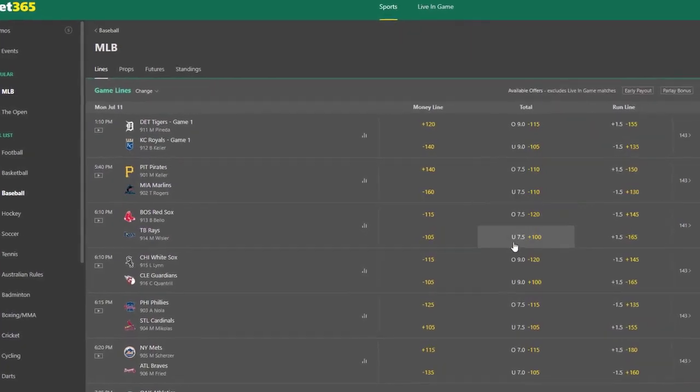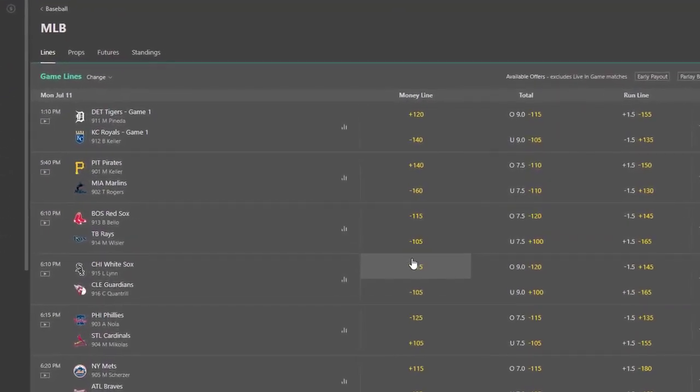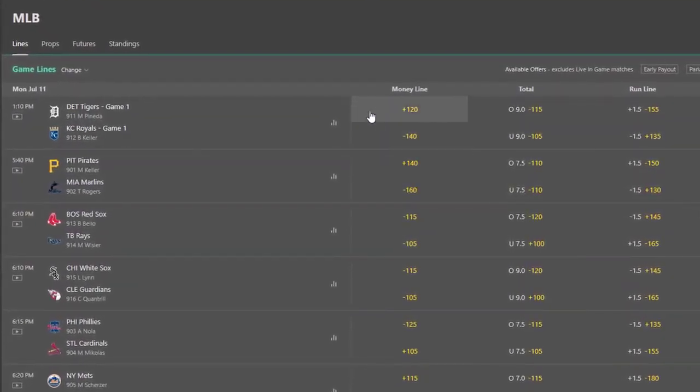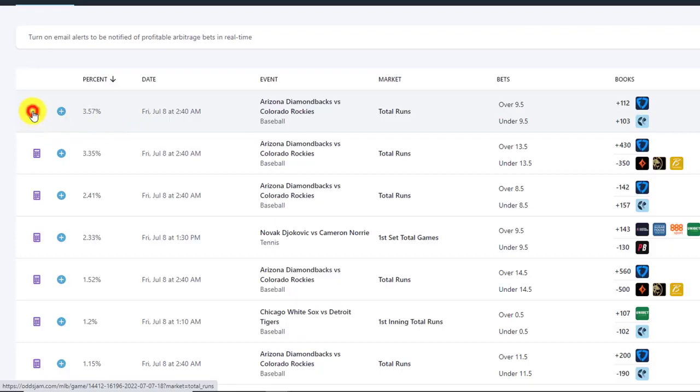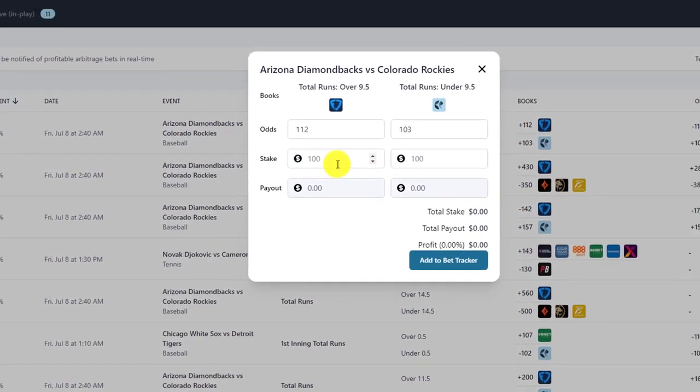The second problem is that manually searching for arbitrage bets is tedious and time consuming. It's quite difficult to find good arbitrage bets by scrolling through sports odds, especially when they're regularly changing. There are thousands of sporting events and odds lines to consider. Doing it manually just isn't worth the hassle. Plus, working out the right stakes without software takes longer. Using some price comparison software and arbitrage calculator is your best option.